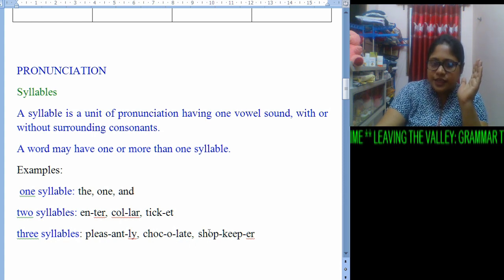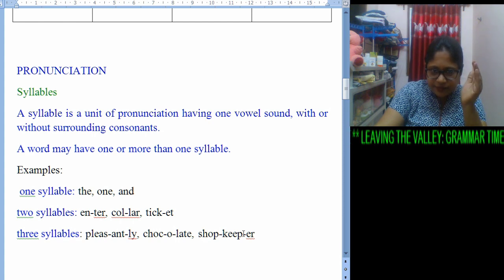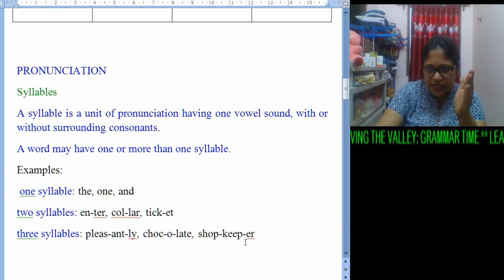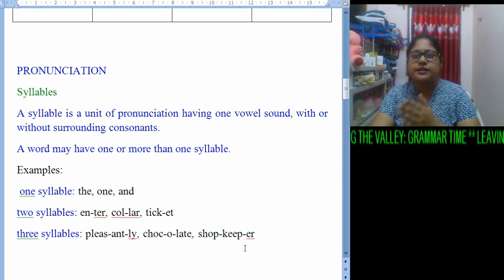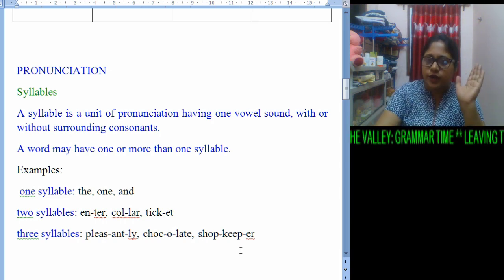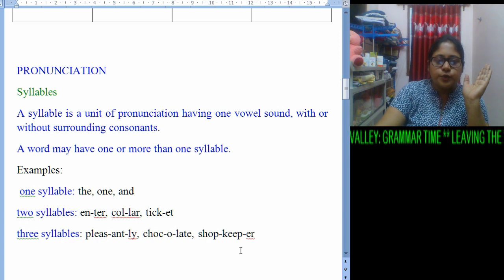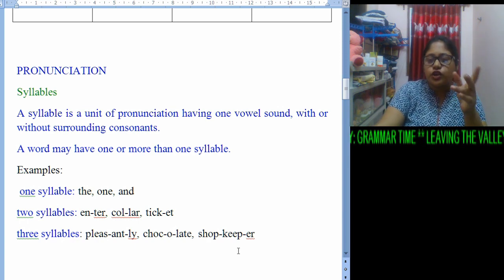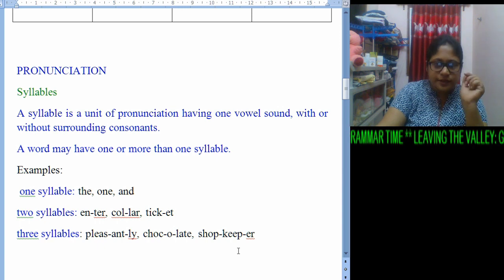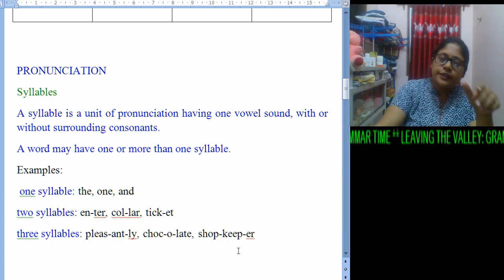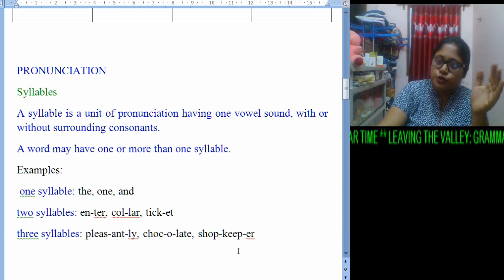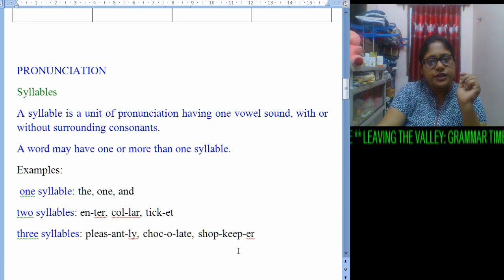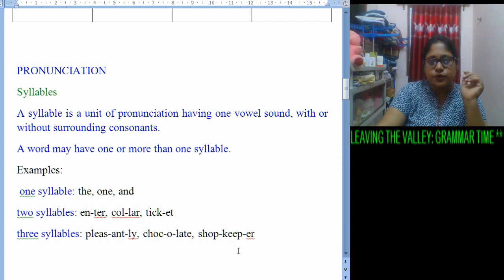Shopkeeper. Here I have given the hyphen in order to make you understand the stroke, where to take a slight pause, then utter the next segment of the same word. Now, I hope you all have understood what I have discussed so far. I want all of you to go through the study material first, then do the worksheet. Then come back. We will discuss the worksheet in the next part of this video.